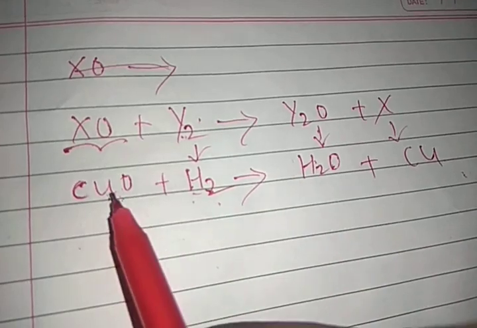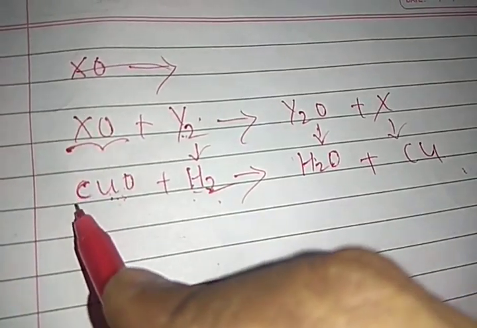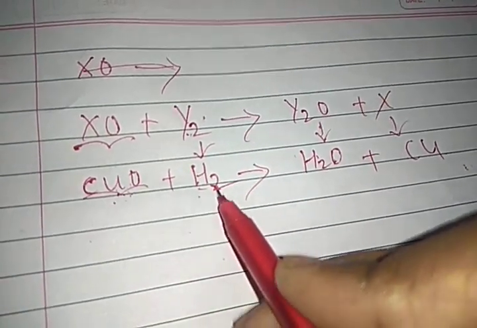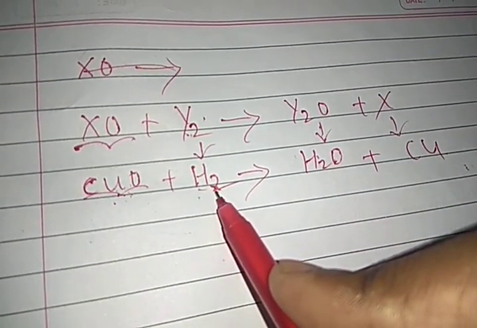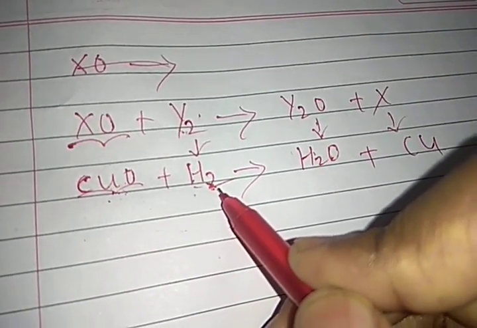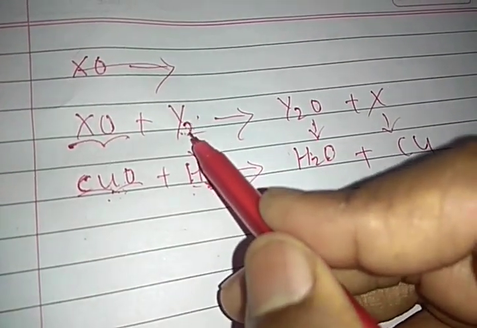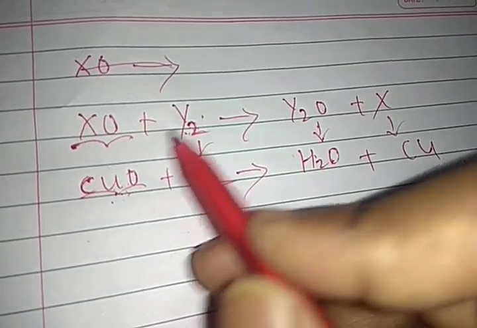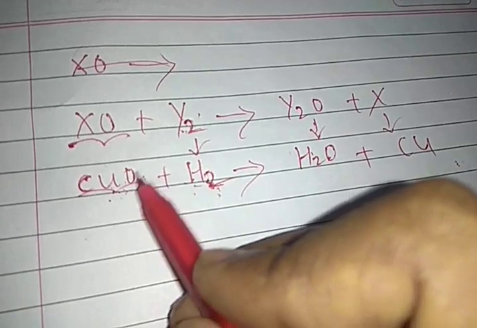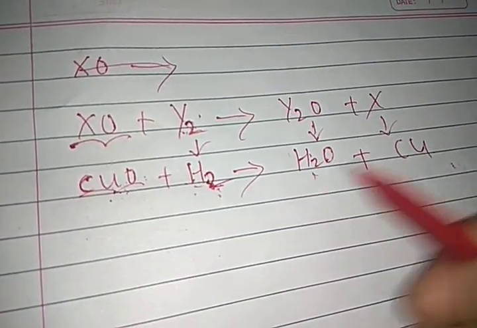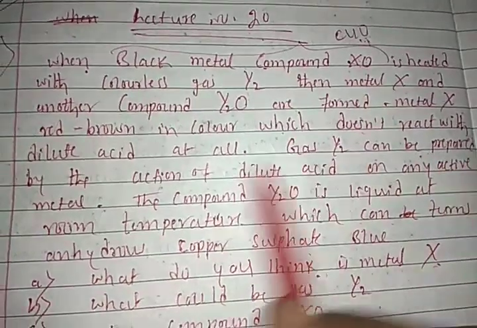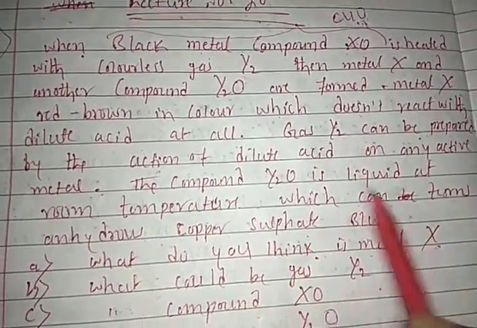So keep in your mind that copper oxide is always a black compound, and when it is treated with Y2, Y2 is hydrogen. In diatomic form, we discuss only hydrogen, which reacts with oxygen to form H2O. One more hint they gave: the Y2O compound is liquid at room temperature.